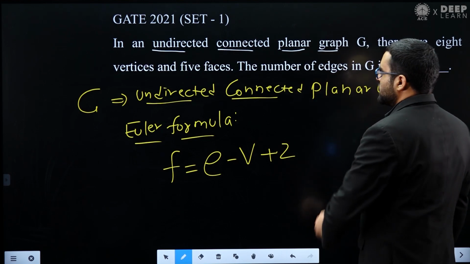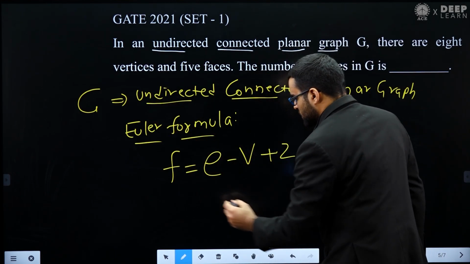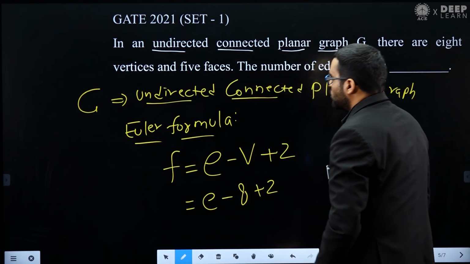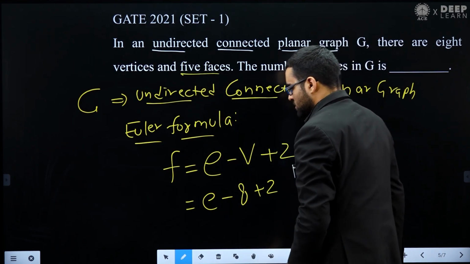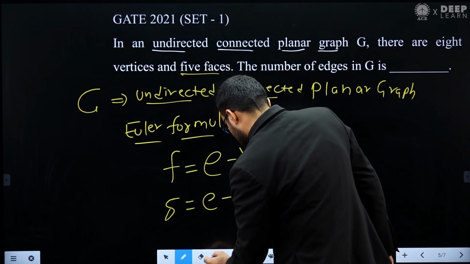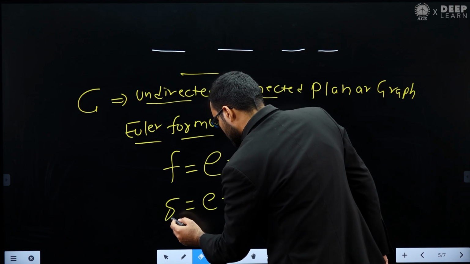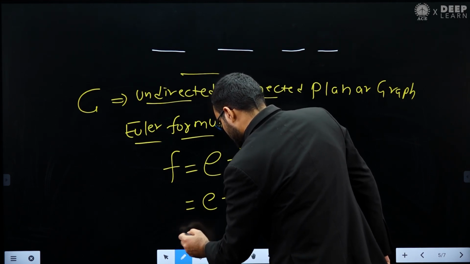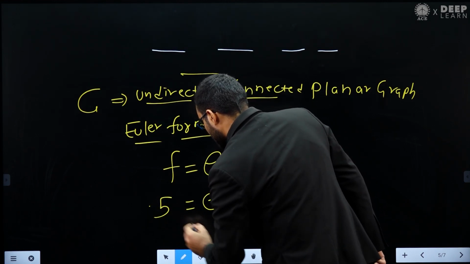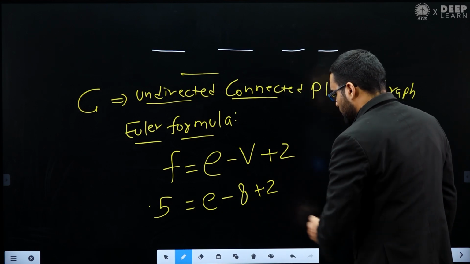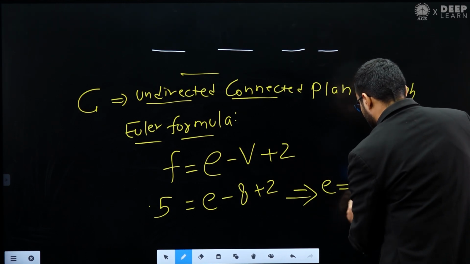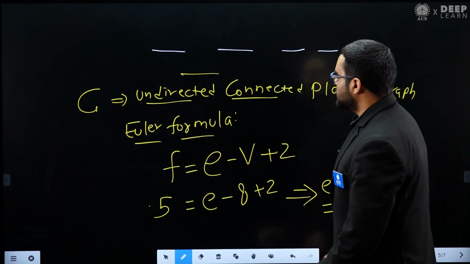In this question he is saying that there are 8 vertices, so the number of vertices is 8. So the number of edges minus 8 plus 2, and there are 5 faces, so the number of faces is 5. Now from this we can find the number of edges. So the number of edges is 11. Okay, so this is an easy question.